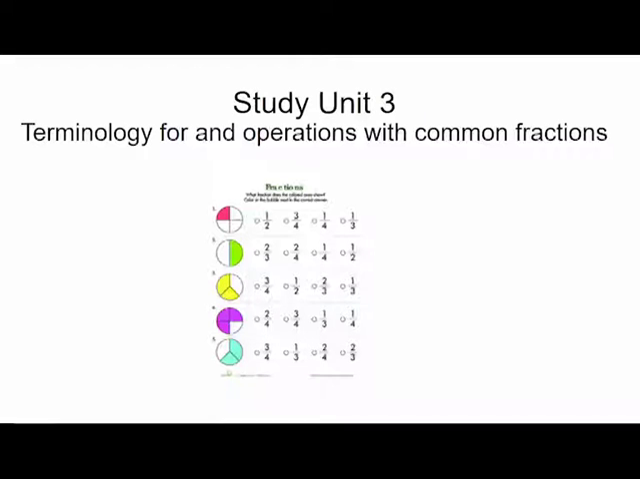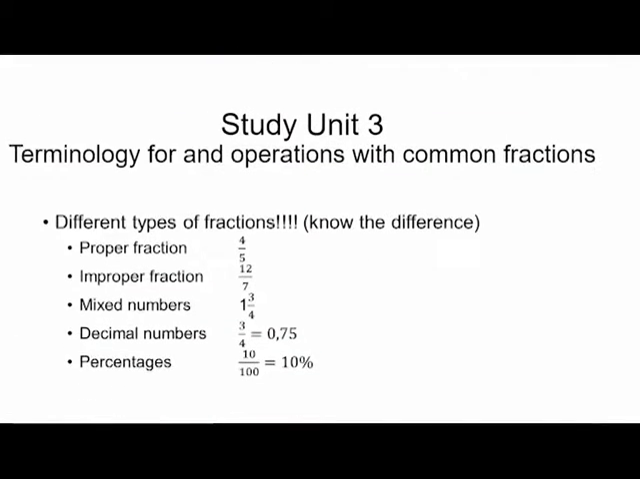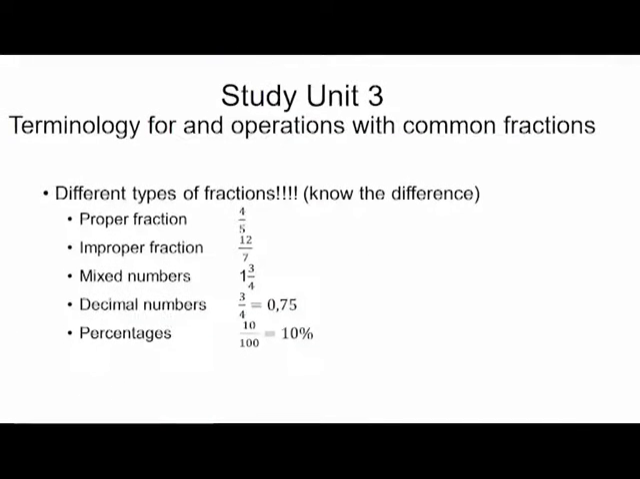Then the next one is the thirds, 2/3, and 3 quarters, and again 2/3. Please have a look at those charts. In study unit 3 you also need to know the different types of fractions. A proper fraction is the first one, 4/5. It means the numerator is 4 and the denominator is 5.